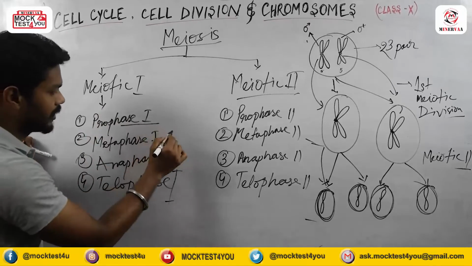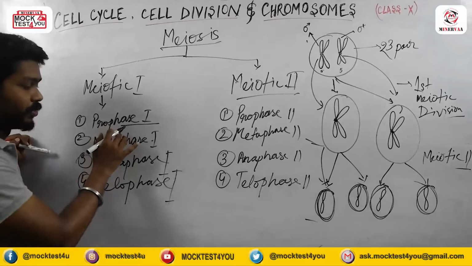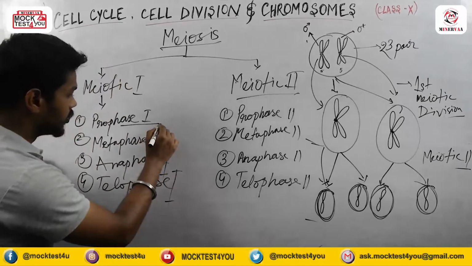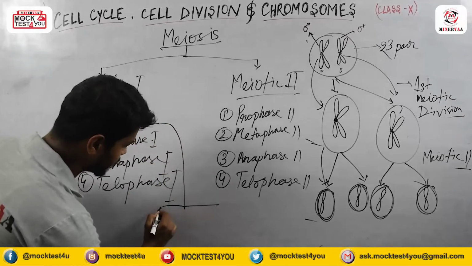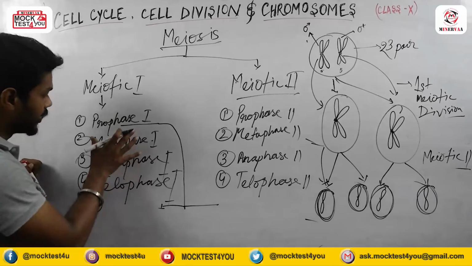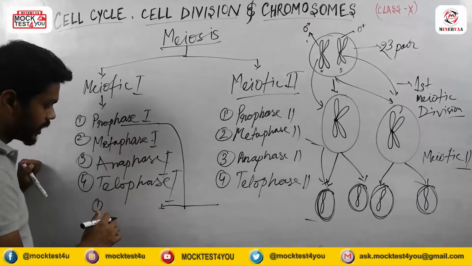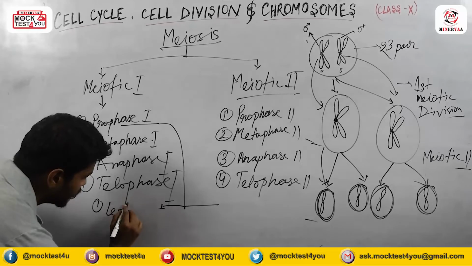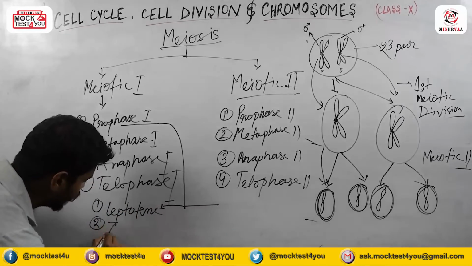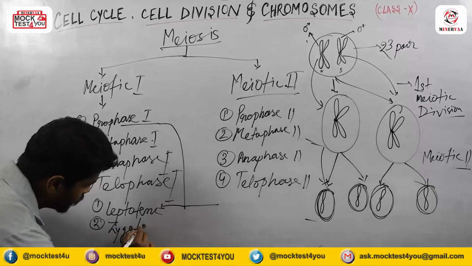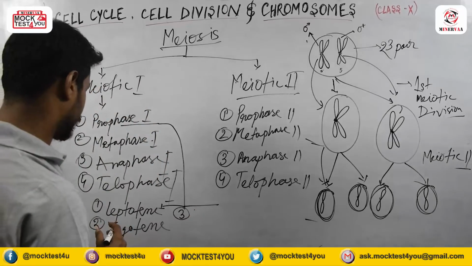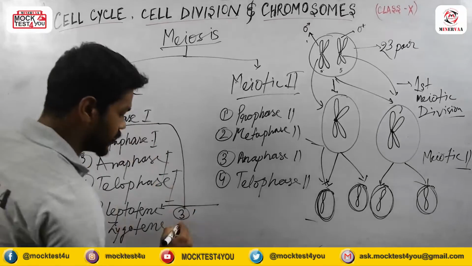And this prophase, we can divide into a few sub steps, which we call sub stages or sub phases. 5 phases are involved in prophase 1. Those 5 phases are: first is leptotene, second is zygotene, third is pachytene, and diplotene.